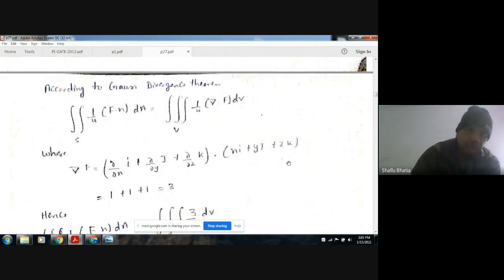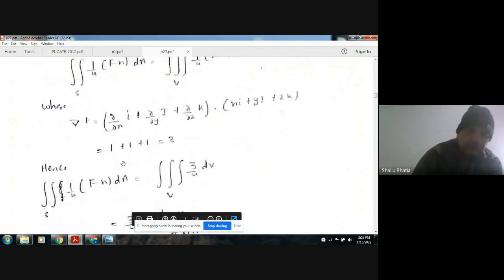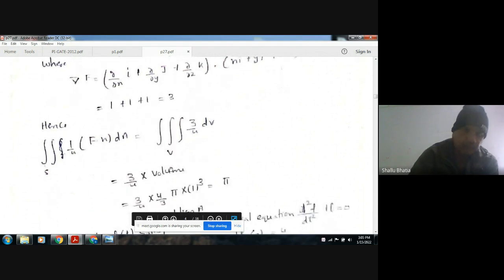Now solving the dot product, it will be 3. This can be written as 3 by 4 dV, and the volume integration of this will be 3 by 4 into volume V, because there is no variable term in it.